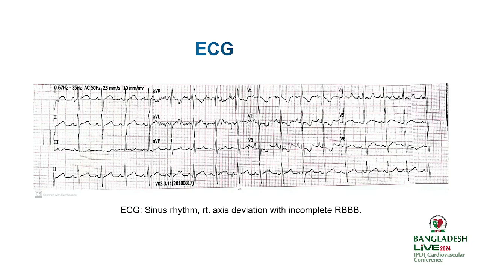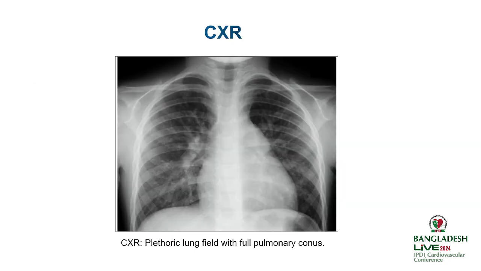In this case, the 12-lead ECG, with normal standardization and calibration, showed sinus rhythm, right axis deviation with incomplete RBBB. Chest X-ray AP view showed situs solitus, levocardia, centrally placed trachea with increased vascularity in both lung fields, that is, plethoric lung field, and pulmonary conus full, without any cardiomegaly.